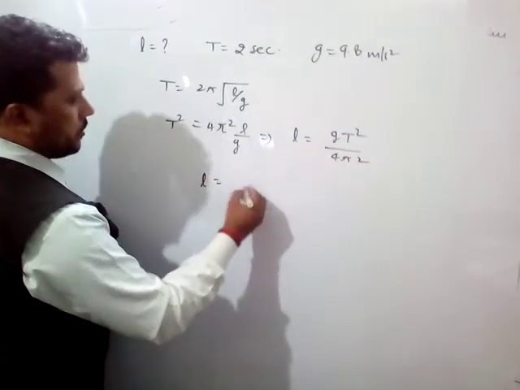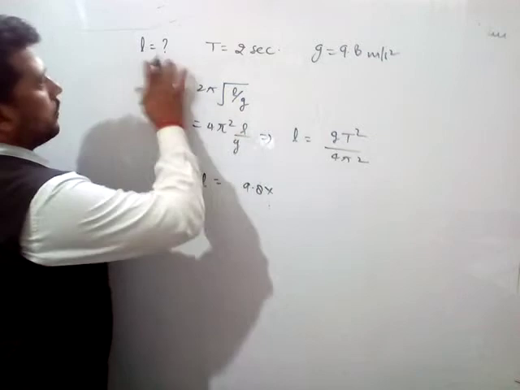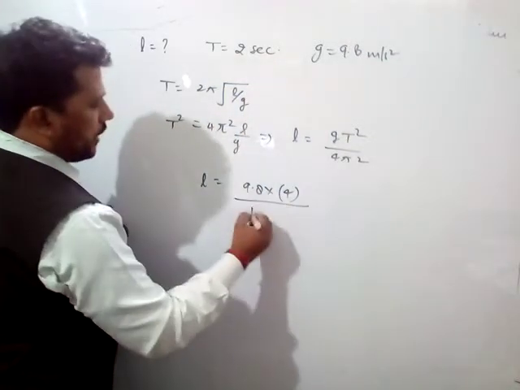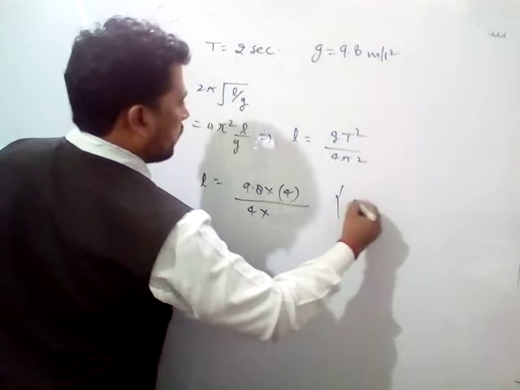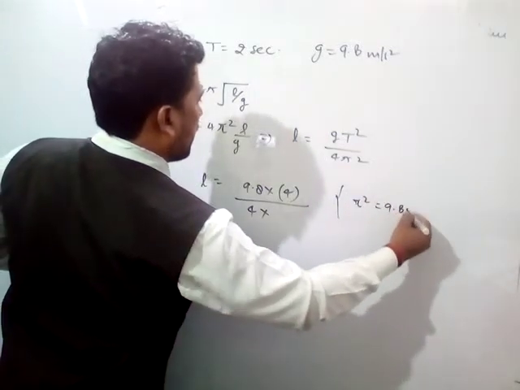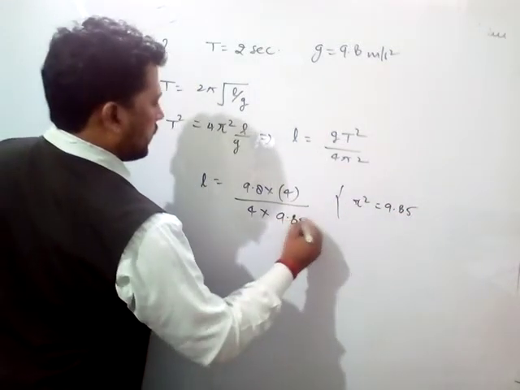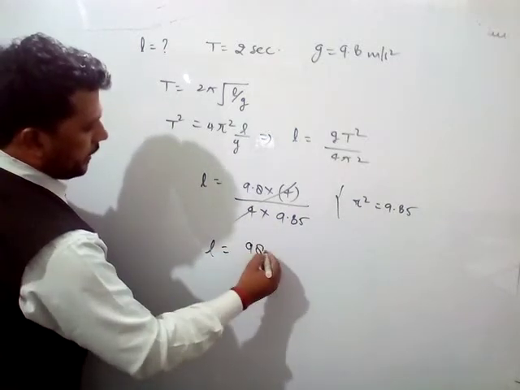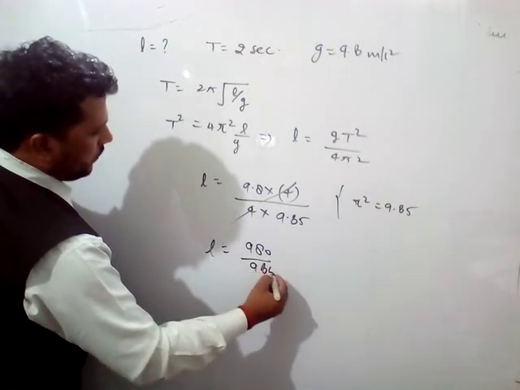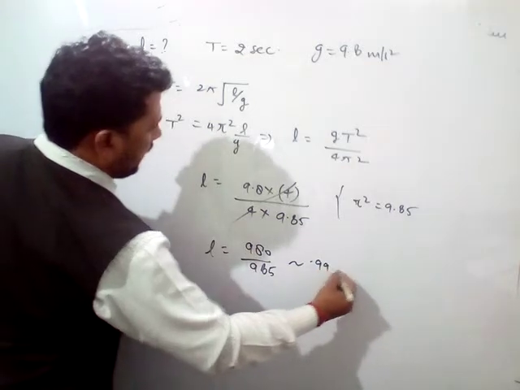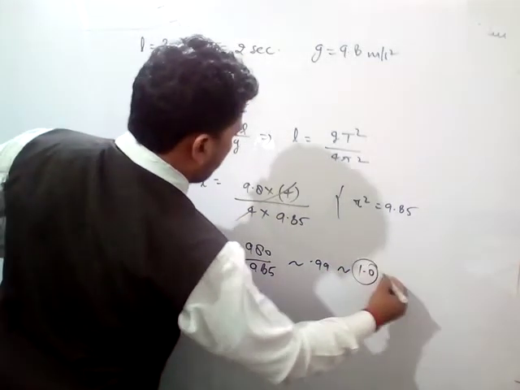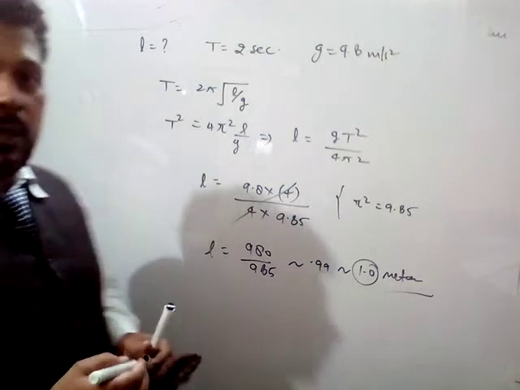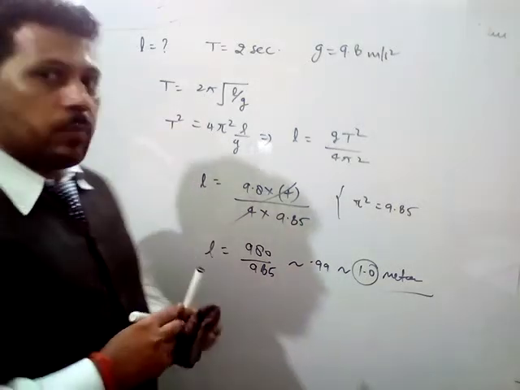So L equals 9.8 into T square, where 2 square is 4, upon 4 into the value of π square, which is approximately 9.85. Okay, so it will be equal to 980 upon 985. So it is approximately 0.99, that is 1 meter. Okay, so this is the length of the rope by which the second pendulum is attached.